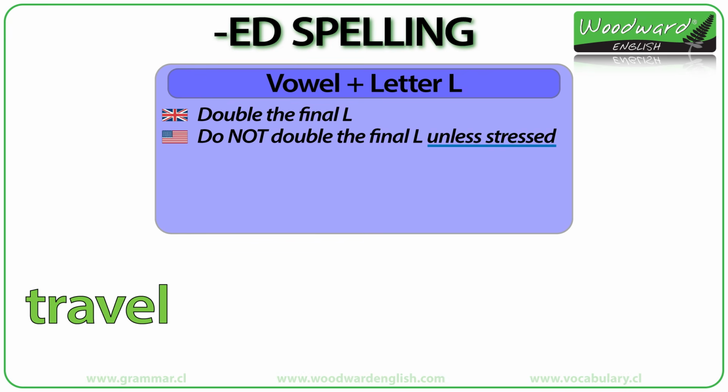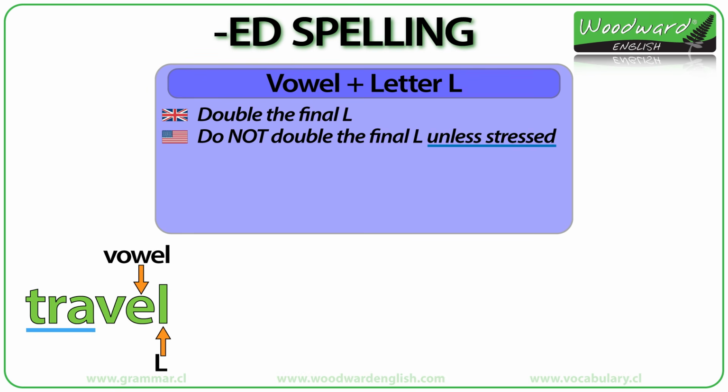For example, the verb travel is a verb that ends in a vowel E and the consonant L. Which syllable is stressed when I say travel? Yes, the first syllable is stressed, the TRA, travel. The last syllable with L at the end is not stressed.